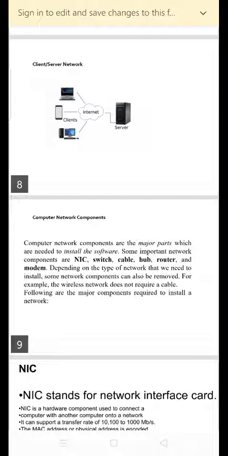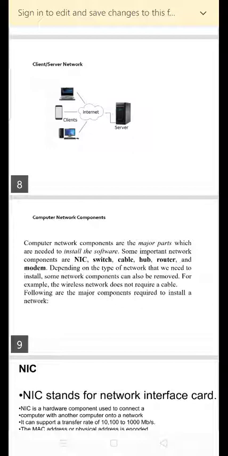For example, if client 1 wants to send some data to client 2, then it first sends the request to the server for permission. The server sends the response to client 1 to initiate its communication with client 2.